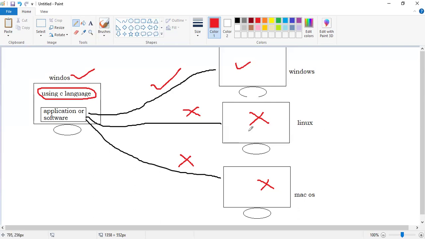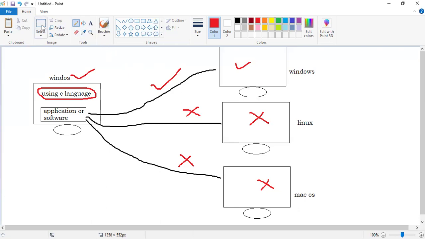If the operating system is changed on any machine and we try to run these applications, that will fail here, right? This is a very big problem. It's a big disadvantage of the C language.